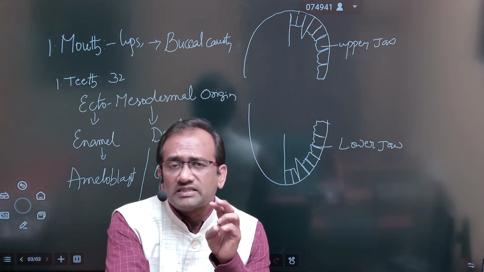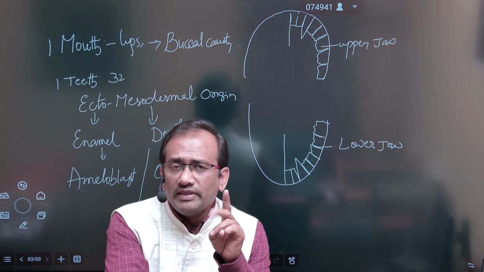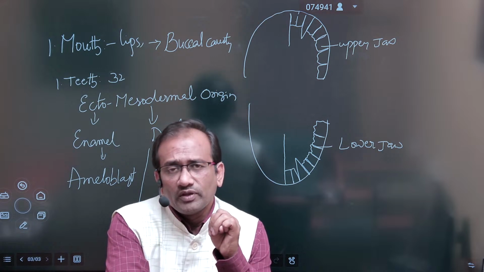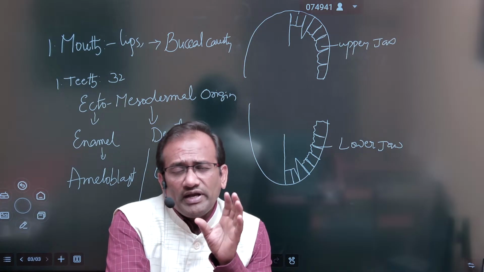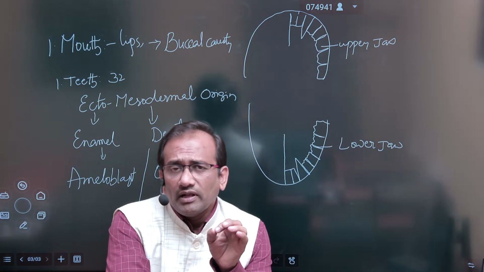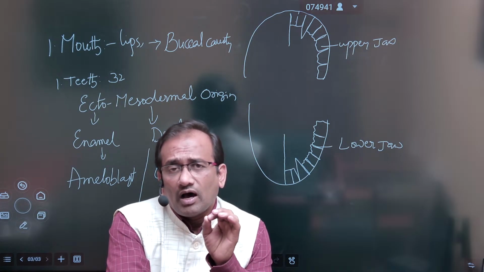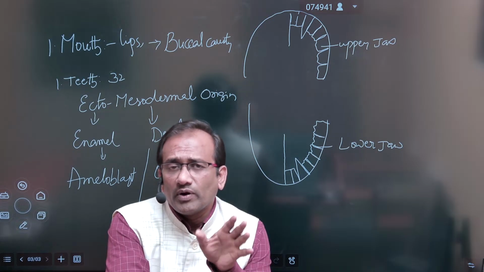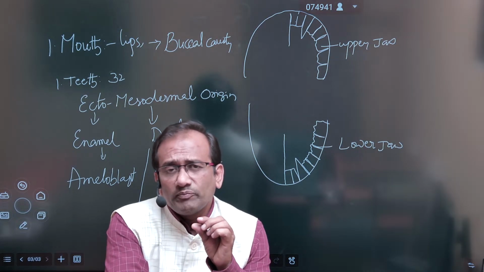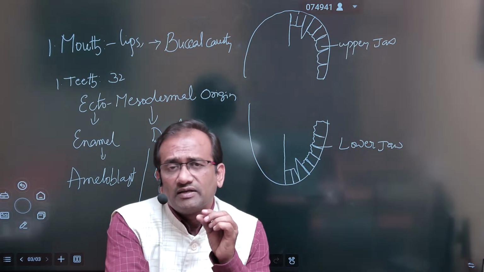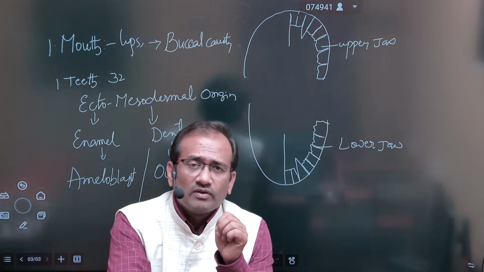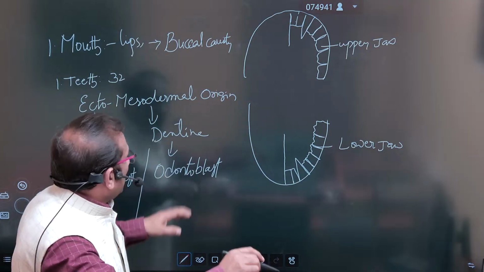Teeth have three parts: crown, neck, and root. The crown is coated with a white material that is called enamel, and that enamel is the hardest substance in the human body. And the tooth is made up of a hard material that is known as dentine. Dentine is mesodermal in origin. So what we discussed already here.